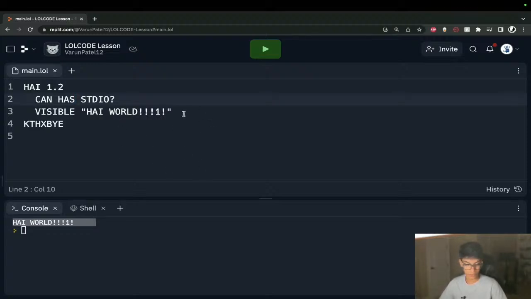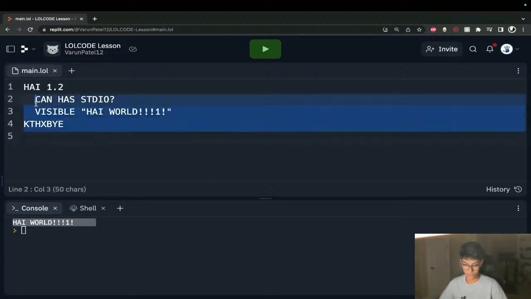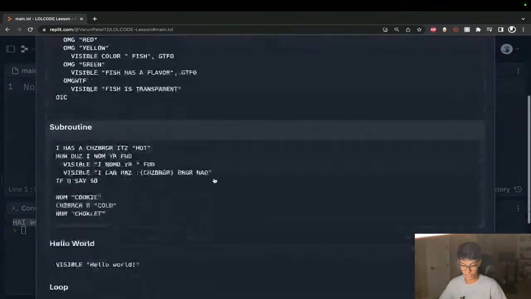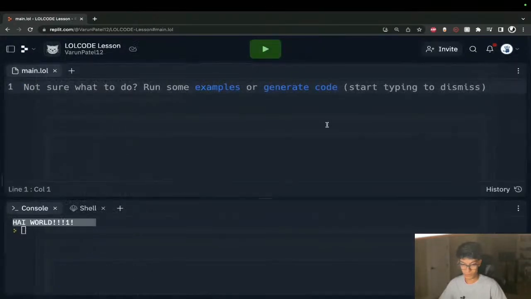Let's clear this off and start from the very basics. There are plenty of examples we could look at, but let's start with our total basics. The first thing you usually want to learn when you're learning to code is how to write a comment. In Python, it's a hashtag, and in other languages there's the double forward slash.